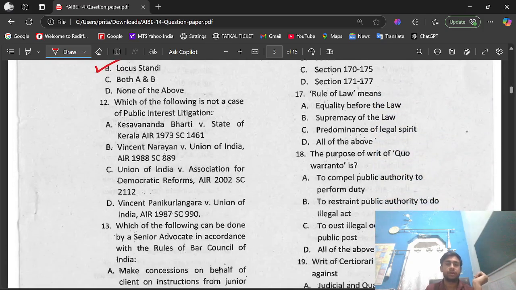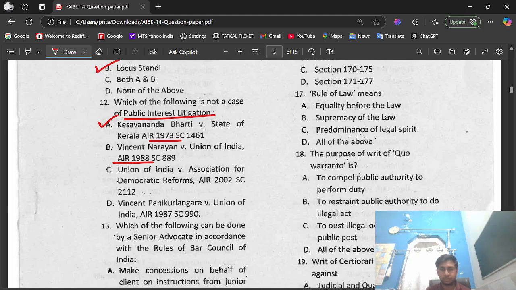Question number 12. Which of the following is not a case of public interest litigation? Option A, Kesavananda Bharati versus State of Kerala, AIR 1973. Option B, Vineet Narayan versus Union of India, AIR 1988 Supreme Court 889. Option C, Union of India versus Association for Democratic Reforms, AIR 2002. Option D, Panikurlangara versus Union of India, AIR 1987. Right option is option A, that is Kesavananda Bharati versus the State of Kerala. It is not related with public interest litigation.